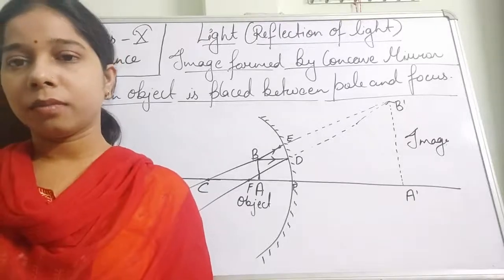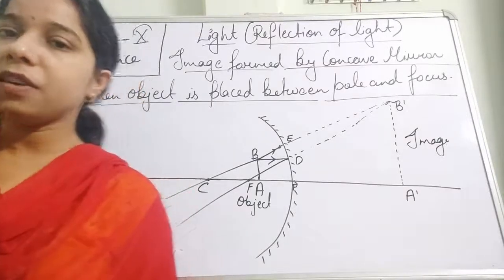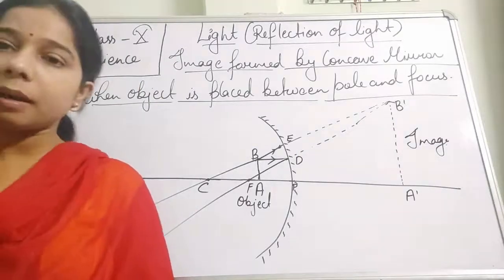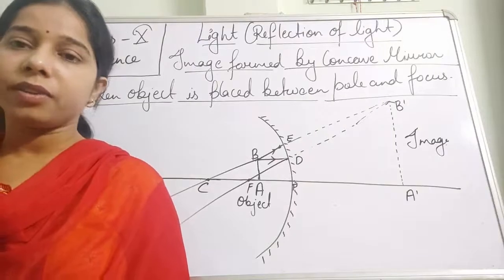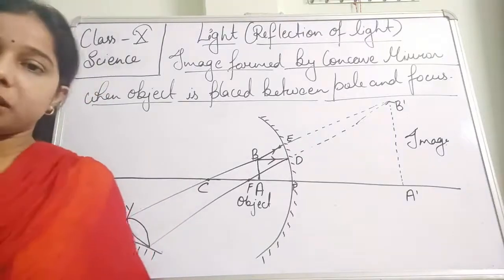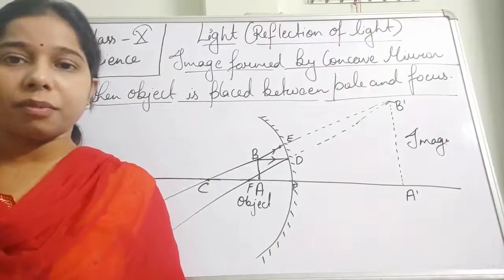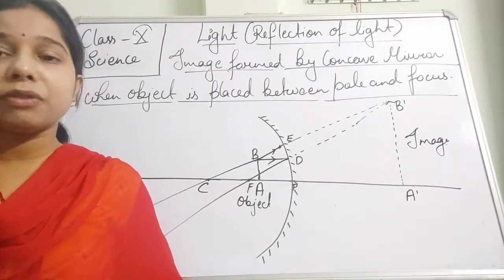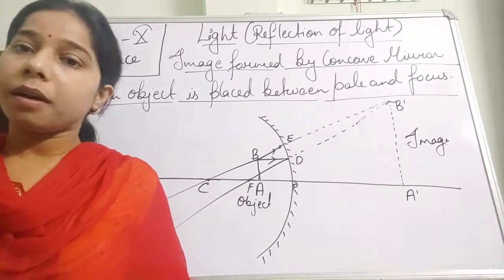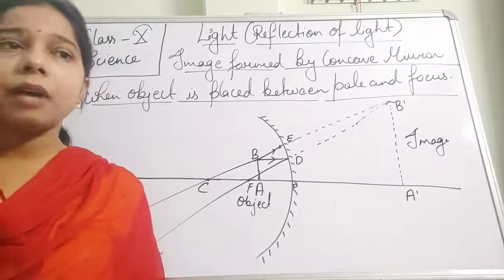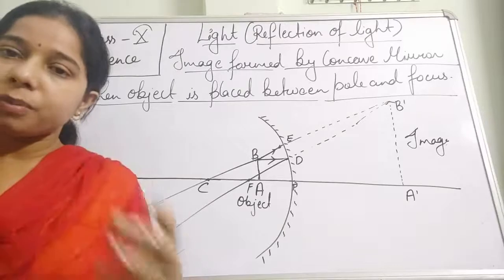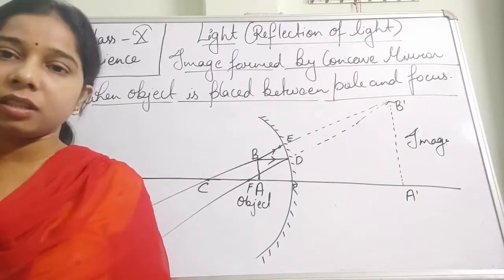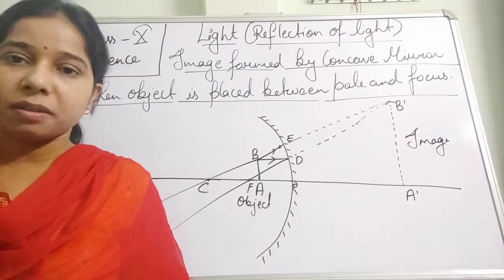Hello students. In the previous class, in this chapter on light, we were talking about the rules which are important in order to obtain images through a concave mirror. What were the rules that we have discussed, students? Before that, we also saw that for the formation of an image, at least two rays must be there. They must intersect with each other in order to form the image.